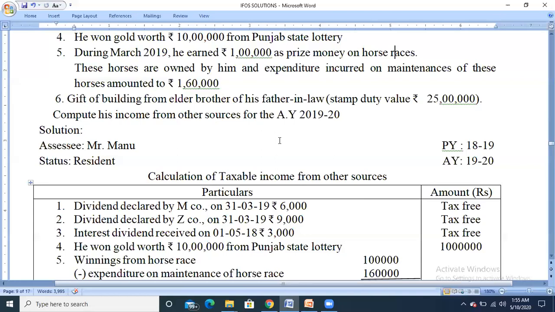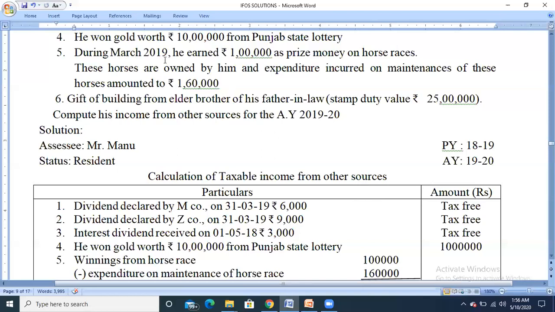Means any income called casual income which has been received in the form of a prize, the tax amount has already been paid by the assessee to the company. So they are not deducting the tax amount. So the entire amount will be taken as income from other sources.